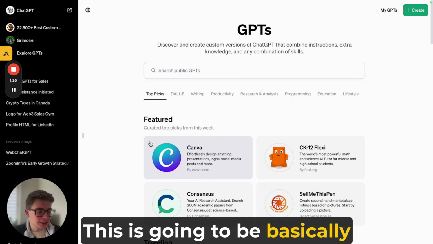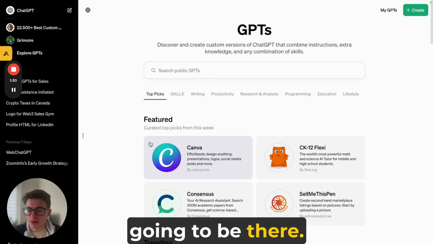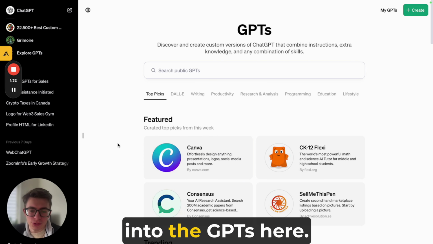This is going to be basically like the general GPT where everything that you need to know about Web3 sales is going to be there. But now we're jumping into the GPTs here.